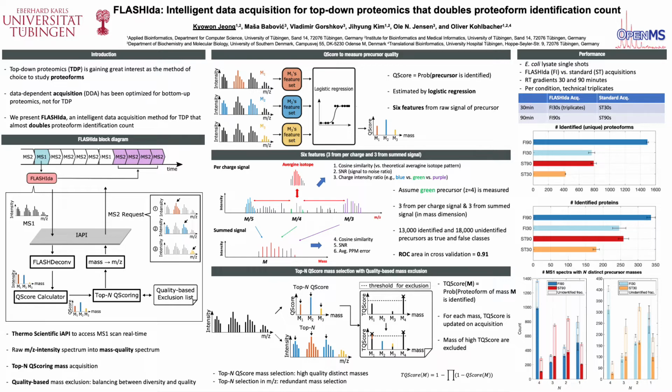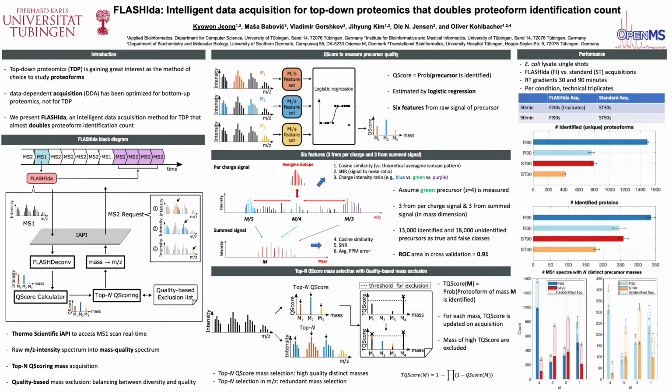Recently, we have developed an ultra-fast deconvolution method, FLASHDeconv, that achieves millisecond order of running time per spectrum. By leveraging its fast runtime and accurate mass deconvolution, here we developed FLASHIda that enables selection of high-quality precursors of diverse proteoforms. FLASHIda is an acquisition method, so it runs inside the MS instrument. Currently, it runs on Thermo Scientific IAPI compatible machines.